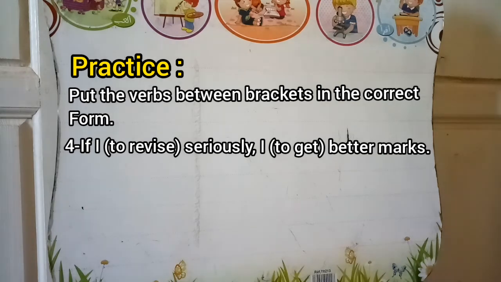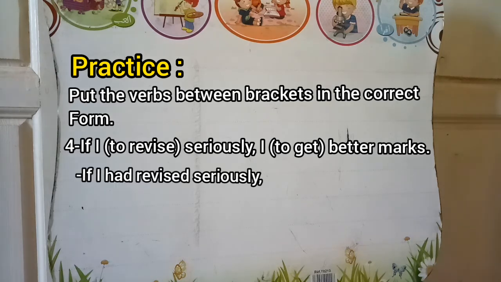If I revised seriously in the first part. And in which type do we have the past simple in the first part? It is type 2. And we said that in this type things are impossible. Or we use this type to talk about imaginary things, imaginary events. So we are not going to put our verb in the past simple, but rather in the past perfect. Good. And we are going to have if I had revised seriously,